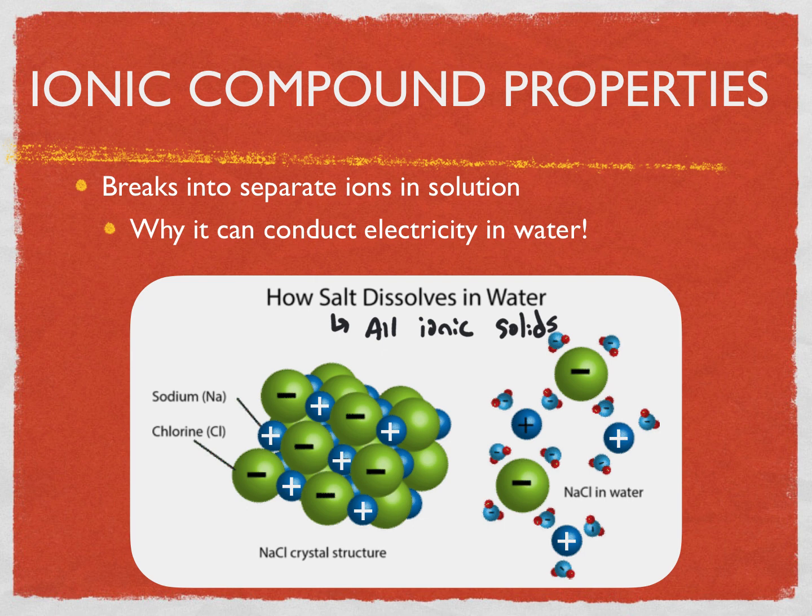And eventually, you can't dissolve any more solid substances into water because basically all the waters are busy holding each one of the ions individually. And at that point, you can't dissolve any more. But we'll talk more about that in an entirely different chapter known as solutions. For now, what we want you to know is that when you put a solid into water, it breaks up into its individual ions so that you can't see it because each one is too small to see with the naked eye. But this is why, when it's dissolved, it can conduct electricity in water.